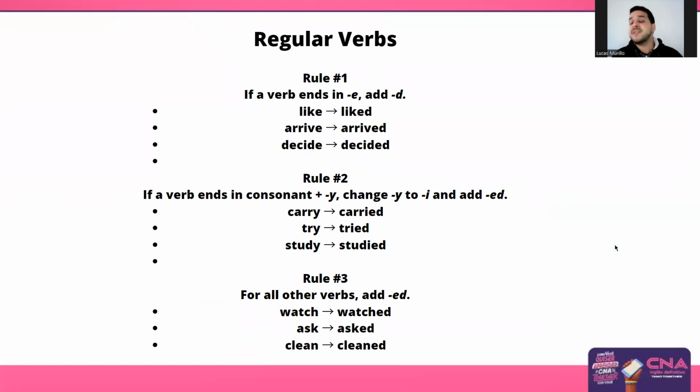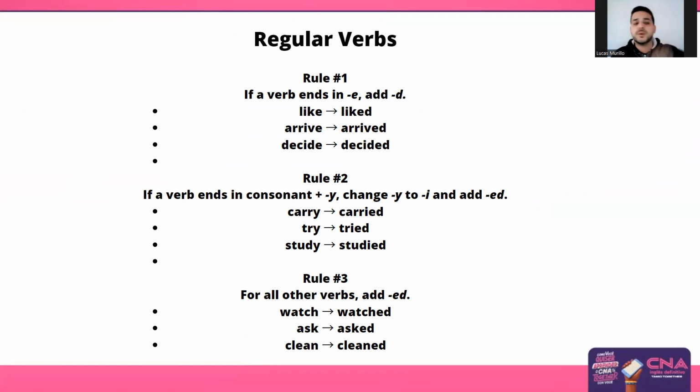Continuing. And the verbs, when we talk about verbs in the past, we have two possible types, regular verbs and irregular verbs, okay? The regular verbs, we have some rules. They are easier to understand because they have a pattern, right? So the rule number one is that if your verb ends in the letter E, for example, like, arrive, decide, we're going to add the letter D. So they're going to finish with the -ed. So like, liked, arrive, arrived, decide, decided, right?